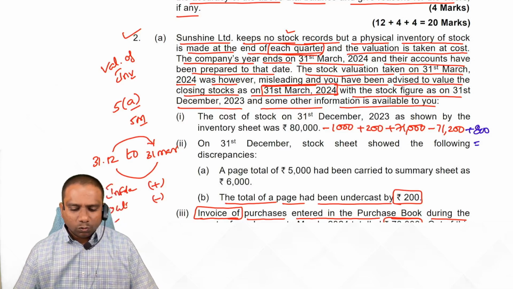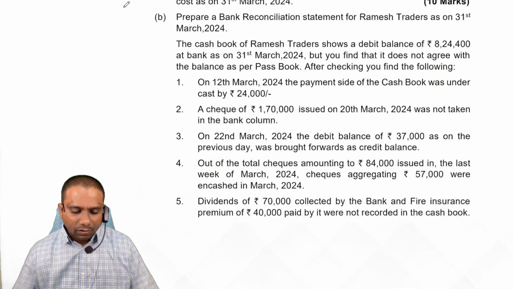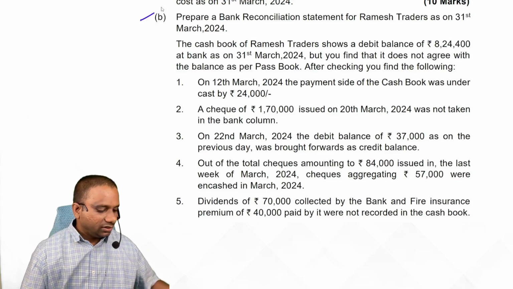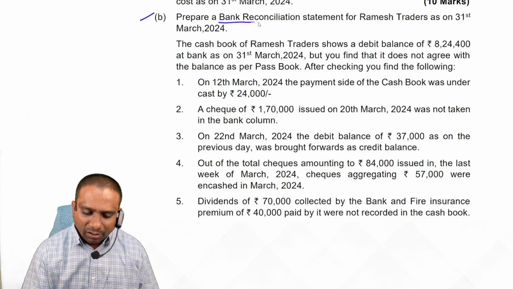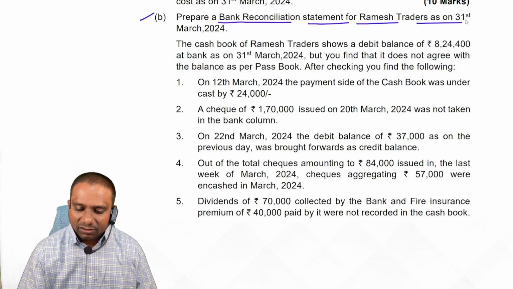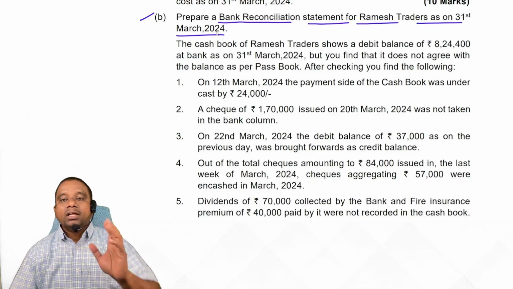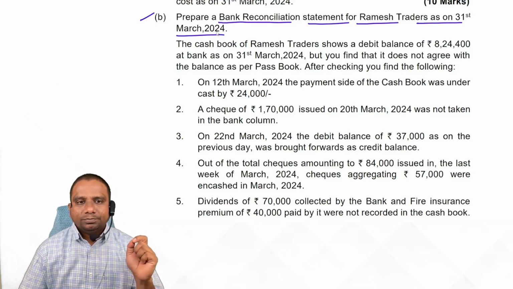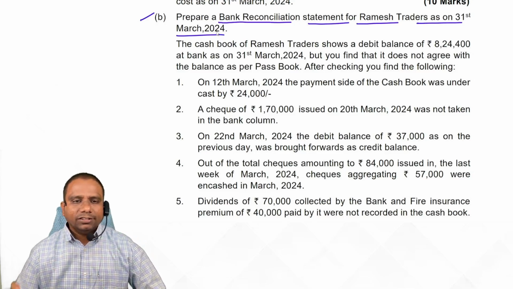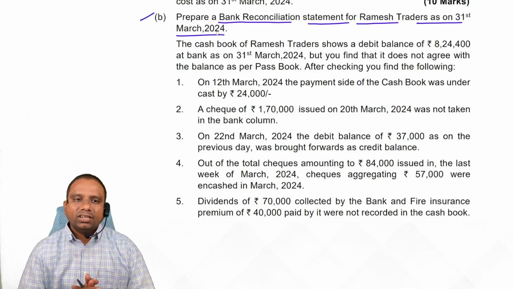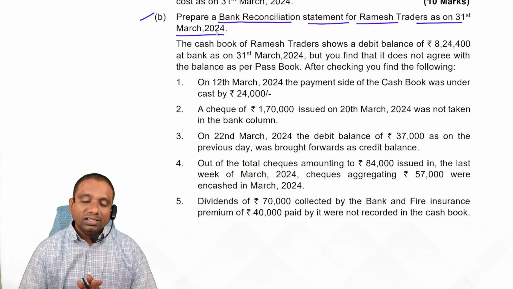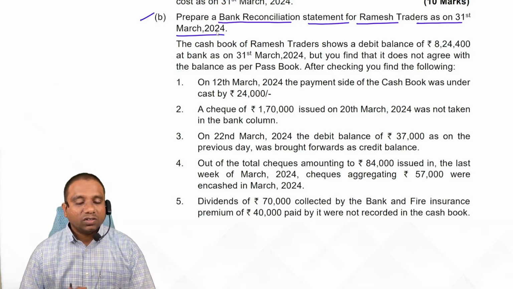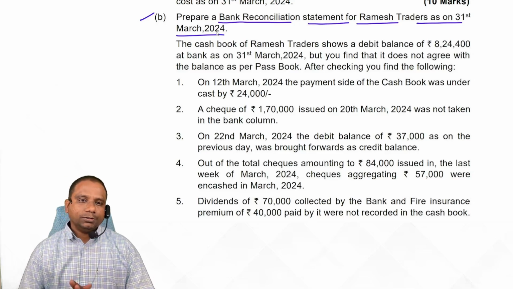Next, students, very important question. Next, BRS, bank reconciliation statement. Observe. Prepare a bank reconciliation statement for Ramesh Traders as on 31st March 2024. Here 31st March 2024 is given. So you can prepare a normal BRS, that means all the causes for the difference between cash book balance and passbook balance we take to the BRS, bank reconciliation statement, or else we prepare an amended cash book.